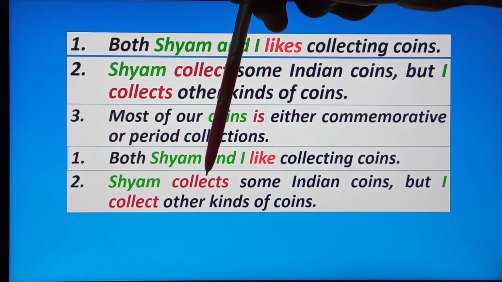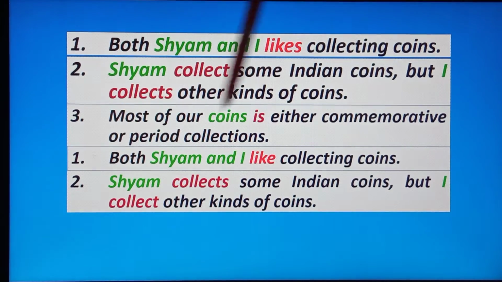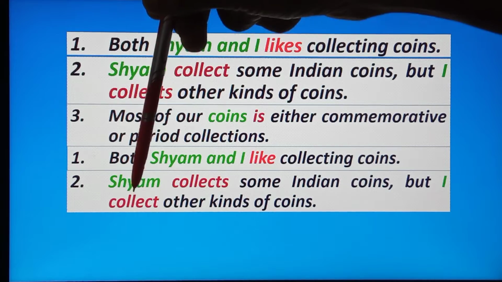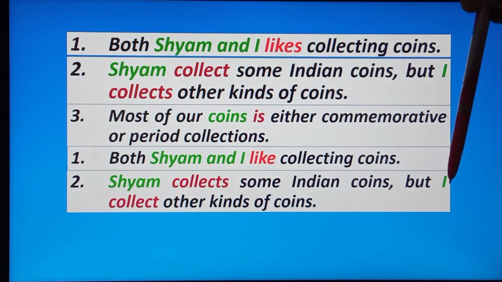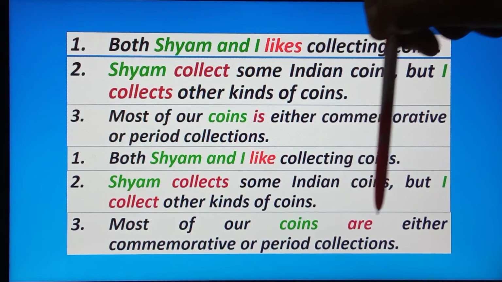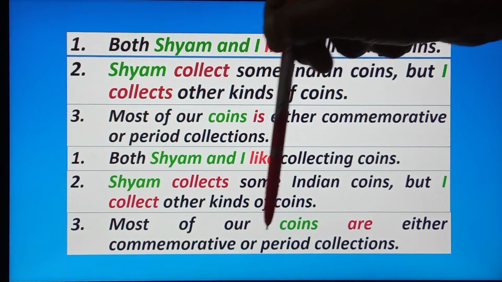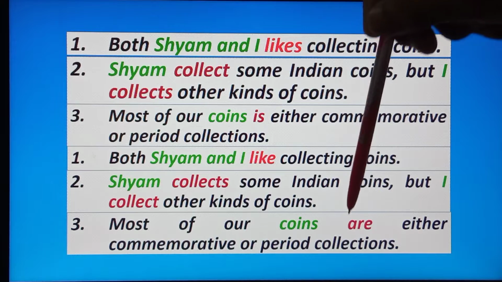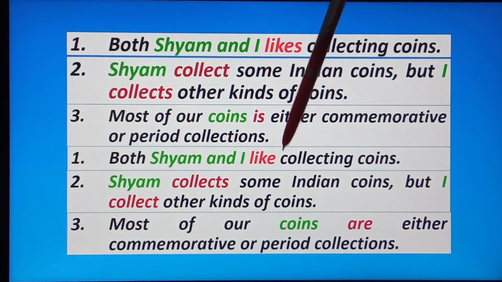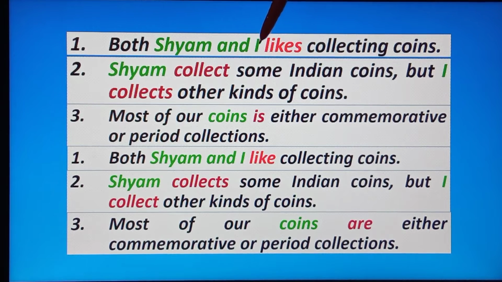Here the verb collects agrees with the subject Shyam, and the verb collect agrees with I. Number three: most of our coins are either commemorative or period collections. Here the verb are agrees with the subject coins. So in a sentence, the verb and subject should agree grammatically, then the sentence will be correct.